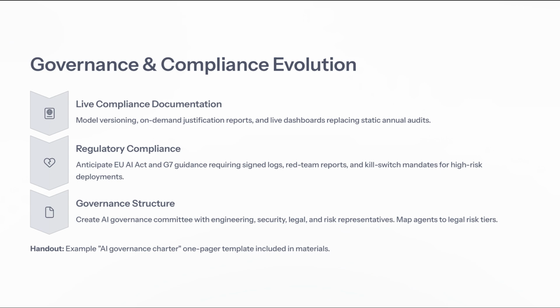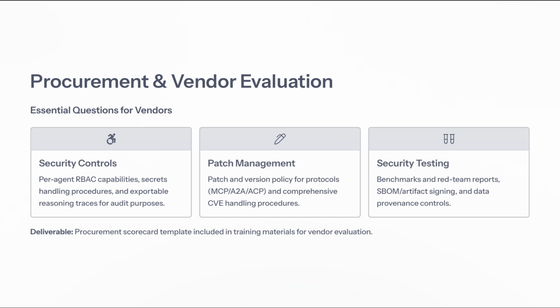Next, we will delve into procurement and vendor evaluation, focusing on essential questions to ask vendors regarding their security controls. As we transition from our discussion on governance and compliance, let's turn our attention to a crucial aspect of the procurement process, evaluating vendors. When assessing potential partners, it's vital to ask essential questions regarding their security controls.